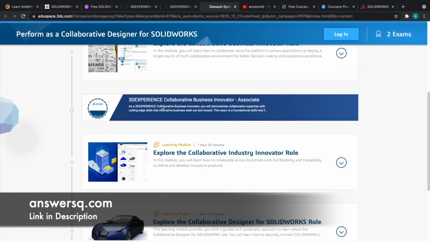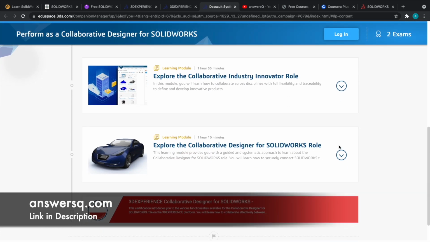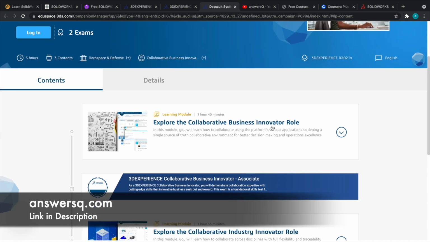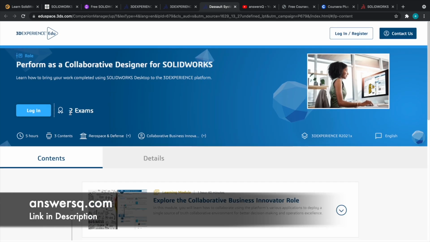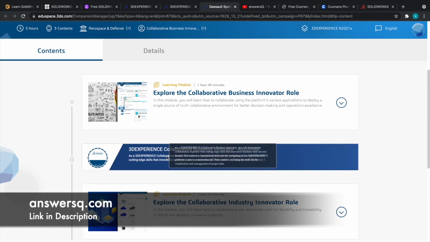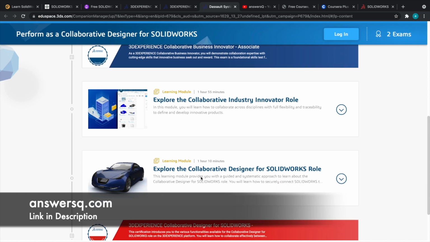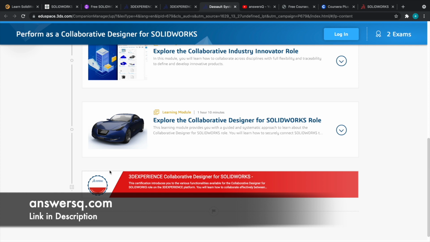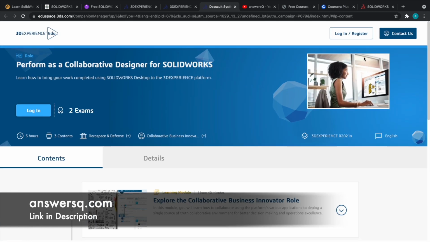So you have 3 modules basically: explore the collaborative business innovator role, collaborative industry innovator role, and designer for SolidWorks role. And after completing the first module, you can take an exam and get this 3D Experience Collaborative Business Innovator Associate badge from Dassault Systems. You can see here there are 2 exams. After completing the first module, you can take this exam and get this badge from Dassault Systems. And then you have 2 more learning modules here. You can complete these 2 modules and you can take another exam and get this 3D Experience Collaborative Designer for SolidWorks badge from Dassault Systems. So you can just click on register and create your account, and then you can just enroll in this course.